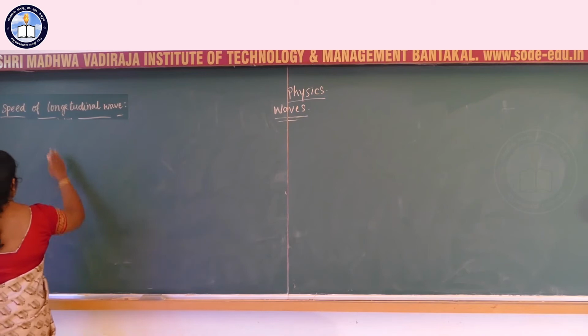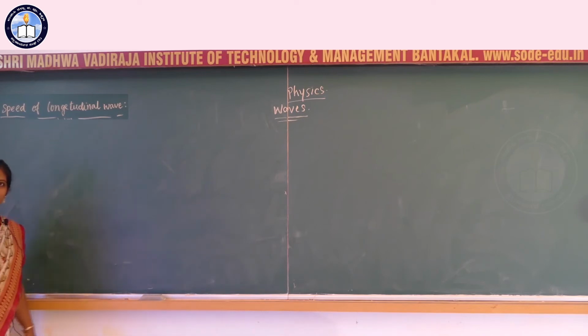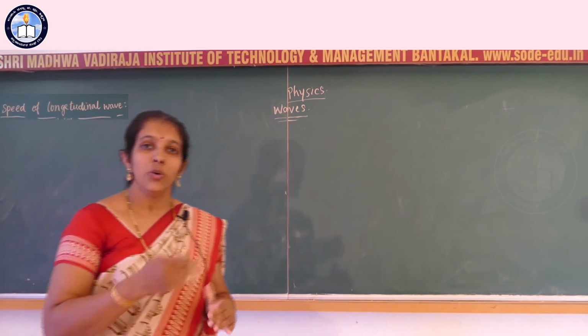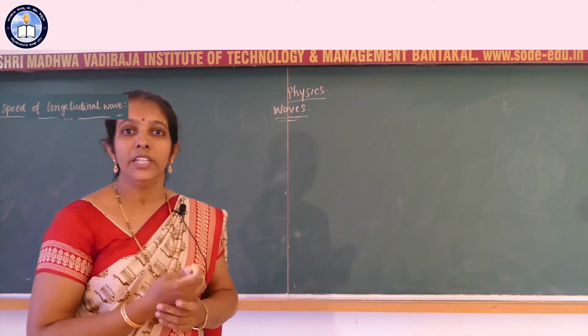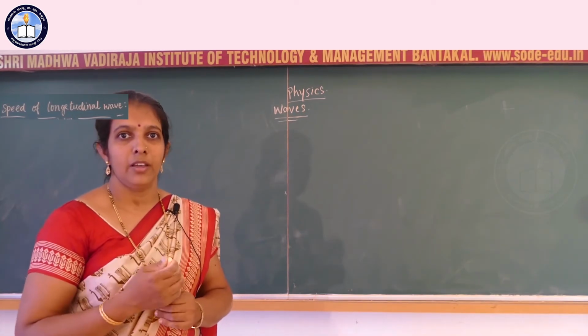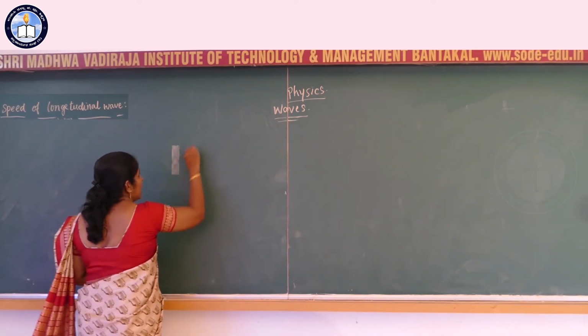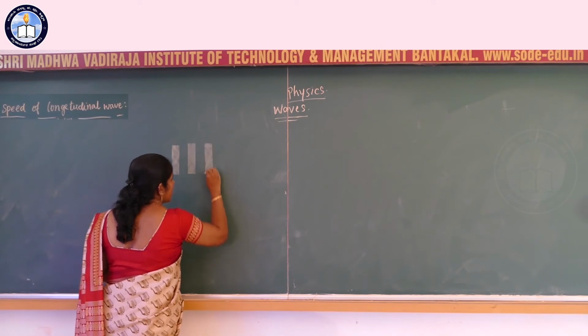Now, we know sound is a mechanical wave. Sound waves are longitudinal waves. Sound waves propagate through a medium, say air. When sound waves propagate through a medium, alternate compressions and rarefactions occur.